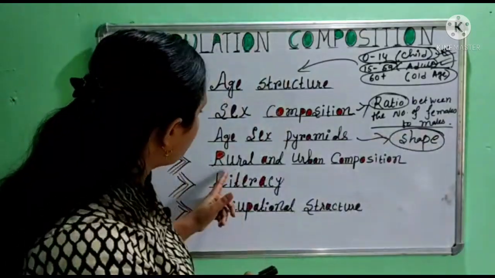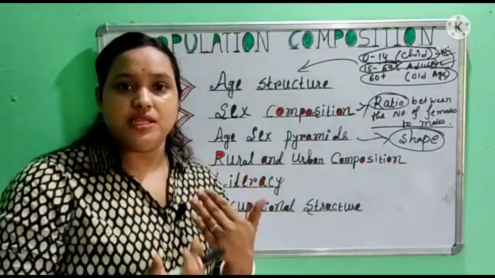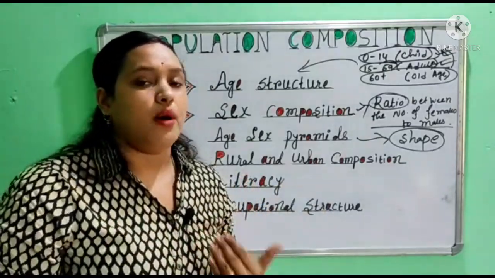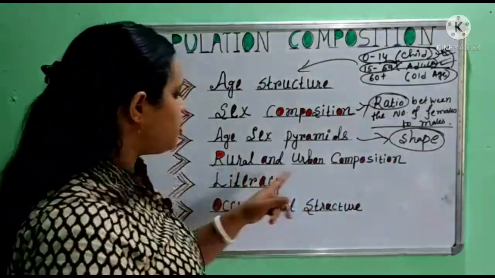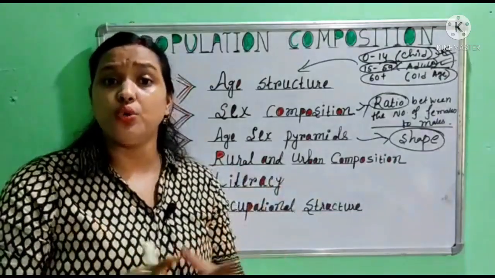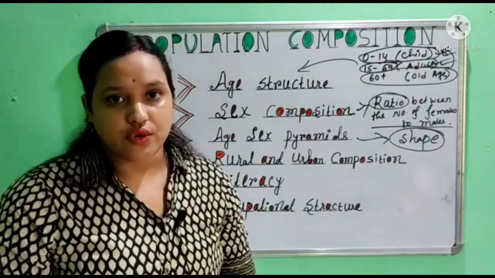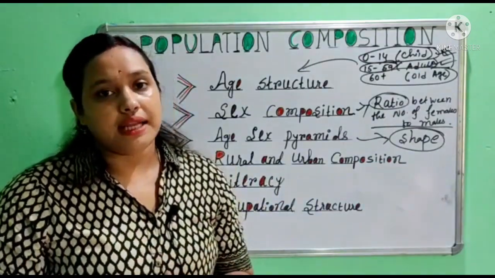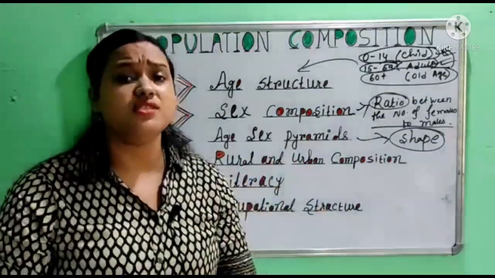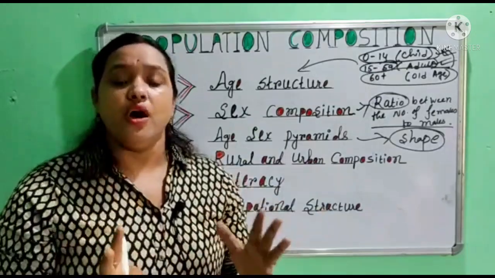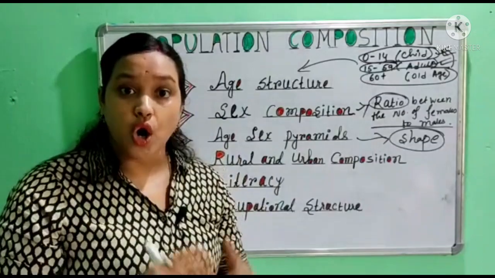Now next we talk about rural and urban composition. On the basis of place of residence, the population of a country is generally divided into two categories, rural population and urban population. It is also a good indicator. On the basis of rural and urban population, we can analyse the situation of a country, whether it is developed, underdeveloped or developing.